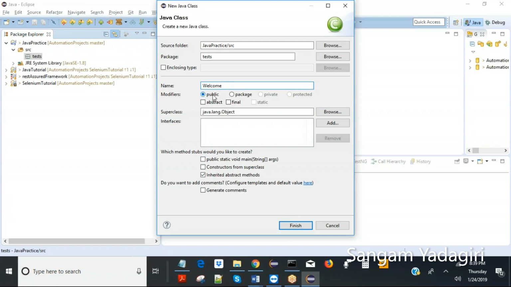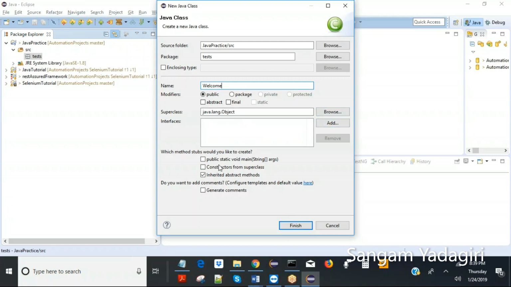I'll explain about this later. For now, just remember that public means I will be able to access it from anywhere. Private means only in the class I can, and protected means with some conditions I can. And abstract, final, static, I'm leaving it for now because it will complicate this. And the superclass will always be java.lang.Object, and you can also change it, so don't worry about it right now.